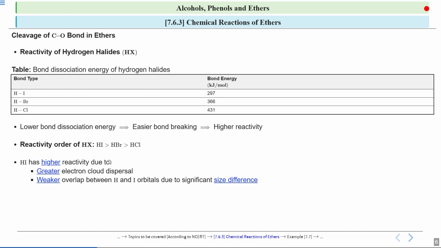Now if this overlap is weak, then this hydrogen can be easily removed. There will be higher stability of the iodide ion because of the weaker overlap and the great size of the iodide ion. So this H can leave easily. You will see that the hydrogen iodine bond has a lower bond dissociation energy, so it is easier to break the bond and the reactivity will be more.